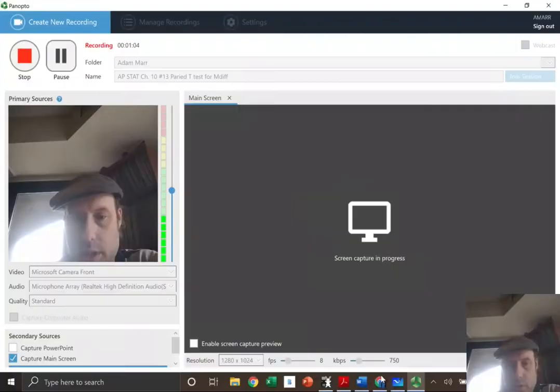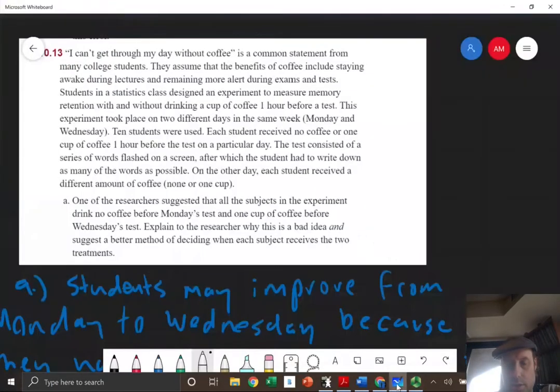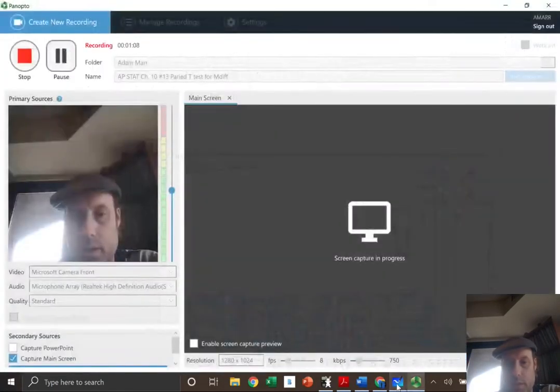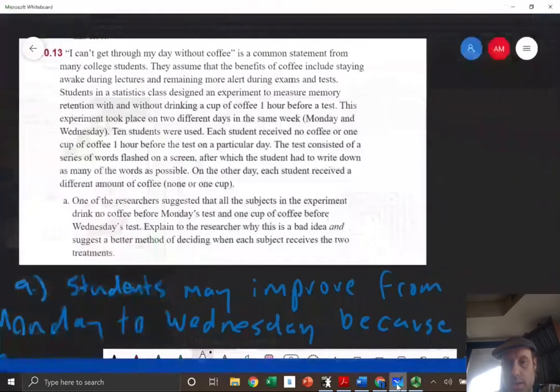So let me go and in the meantime go over number 13, which is a paired T test for the mean difference, right? Mdiff is what we would say. It's a paired T test for the mean difference. All right, so let's take a look here. Let's go capture main screen, and we are good, okay? All right, let's see.